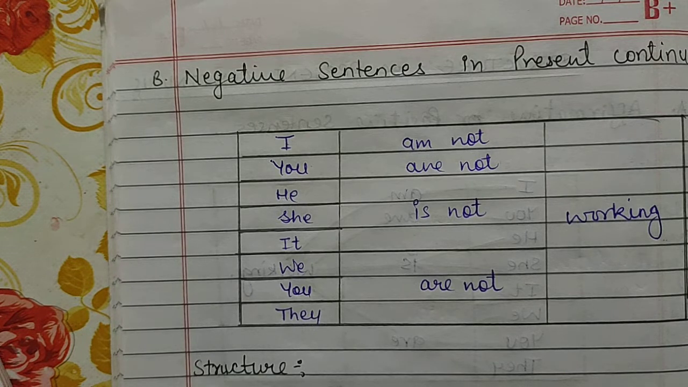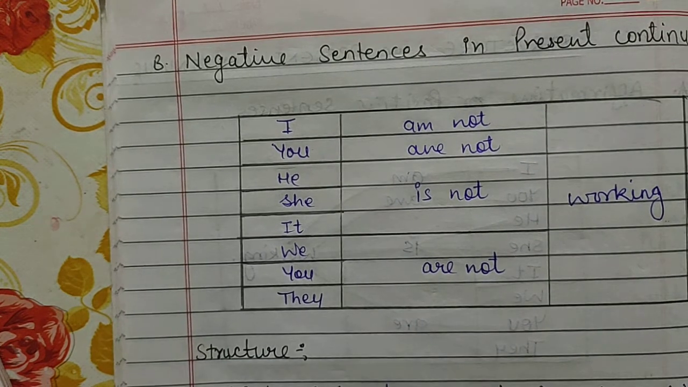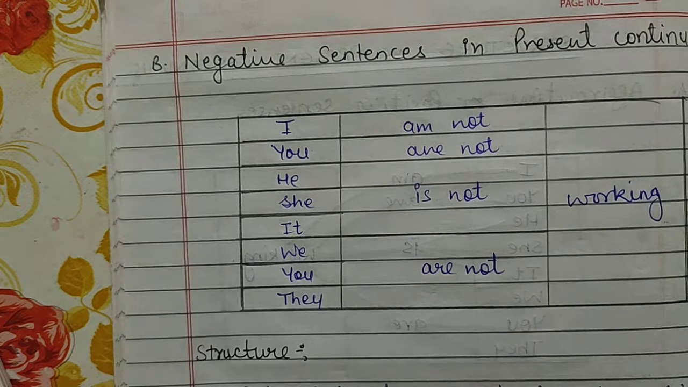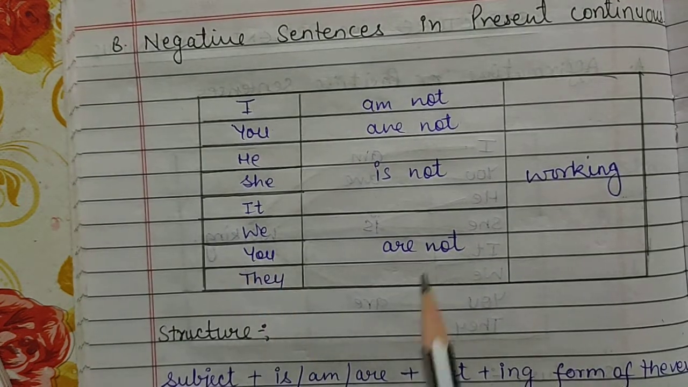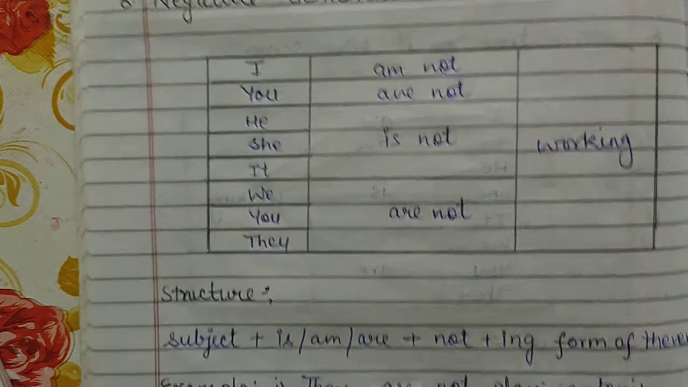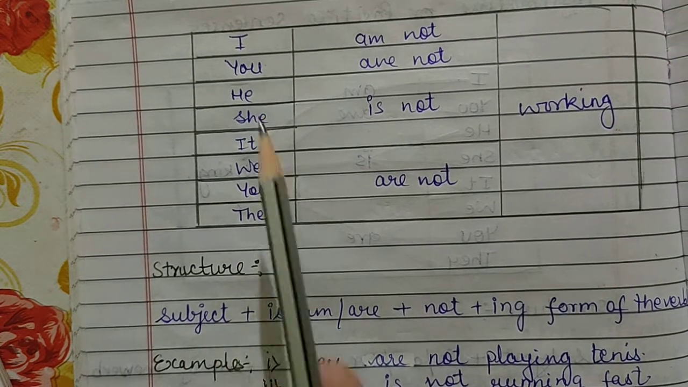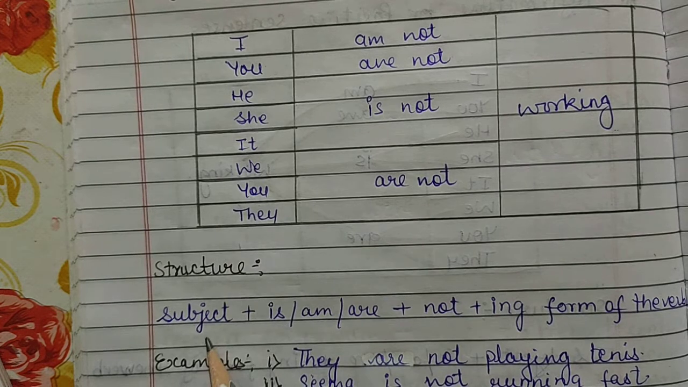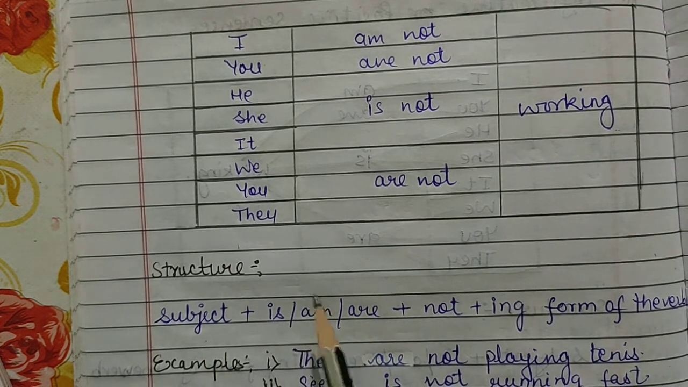Now let's see the negative sentences in present continuous tense, the structure and the examples. Now here again I have made columns here, a box. Okay, here the first column, second column, and third column. And in negative sentences, the structure would be subject in the first column.